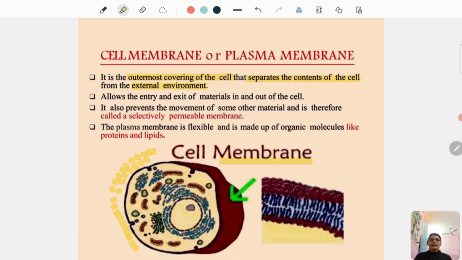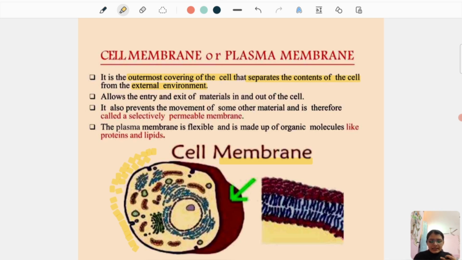You can compare it with a gate. Just like a gate in a building, you have a building, you have a garden, and then there's a gate to your house. What is the work of that gate? It allows the entry and exit of people and vehicles. It also separates it from the outside world. What else is the work of the gate?